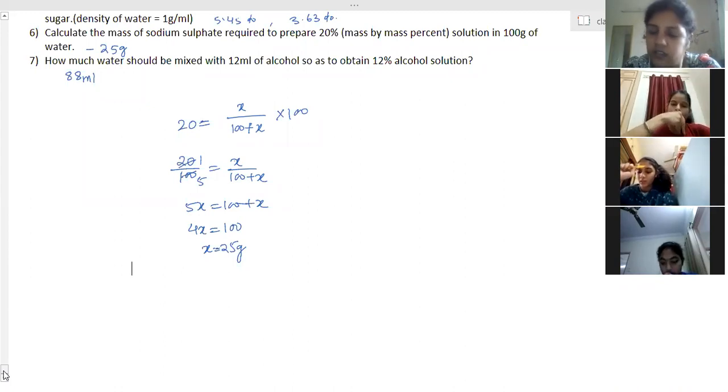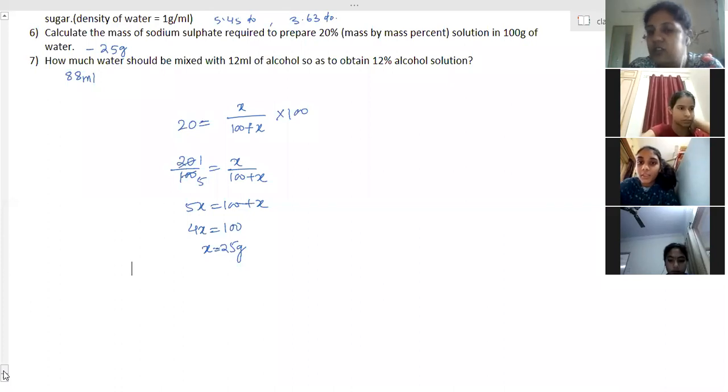Different oils and water can be separated by this method: petrol, kerosene, diesel, or different vegetable oils from water. Next one is fractional distillation.